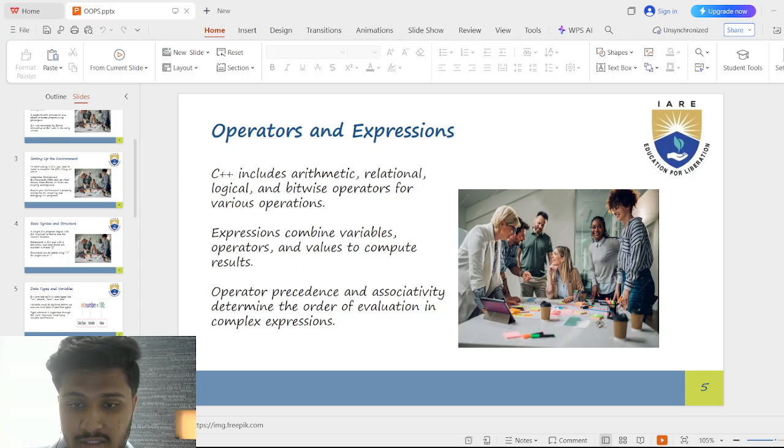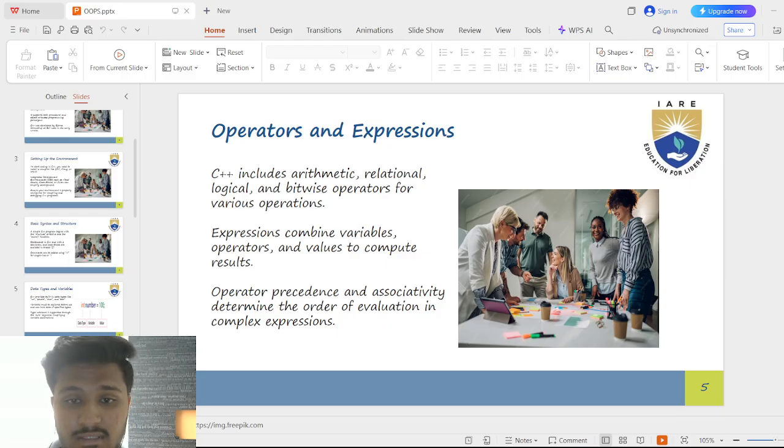Operators and expressions. Operators are symbols that tell the computer what to do with data. Arithmetic: plus, minus, multiplication, divided by, and modulus for math operations. Relational operators: ==, !=, <, >, <=, >= compare values.